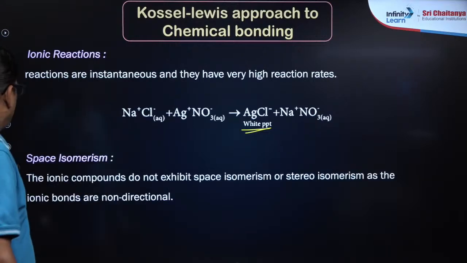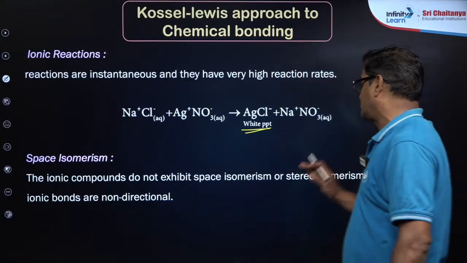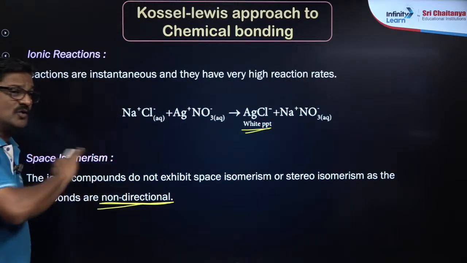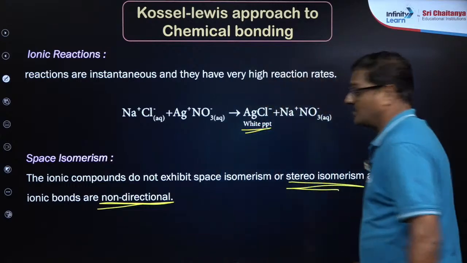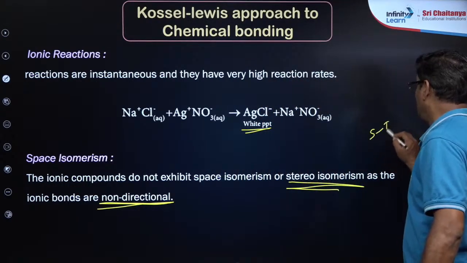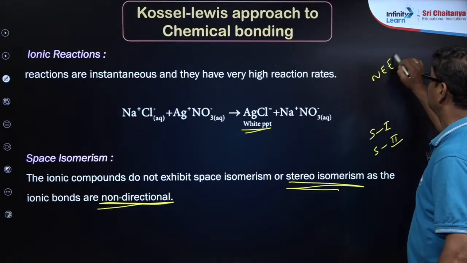That's good. And space isomerism. Ionic compounds are directionless. They have no direction, so they do not show stereoisomerism. This type of question will come as statement 1 and statement 2 type questions in the NEET examination, my dear students.